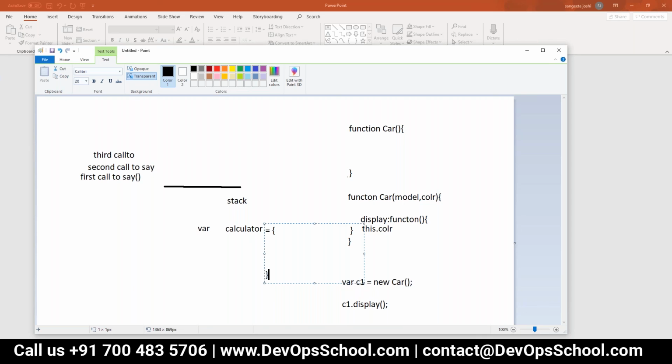But in Java, we create a class and then follow the singleton pattern to restrict the creation to a single object, or allow multiple instances. Here in JavaScript, it is different. It is called prototypical inheritance. Every car object I create has car as its prototype. If I create var c2 equal to new car, its prototype is car. What is the prototype of the calculator object? This is not a constructor function, this is an object, so its prototype is Object itself.